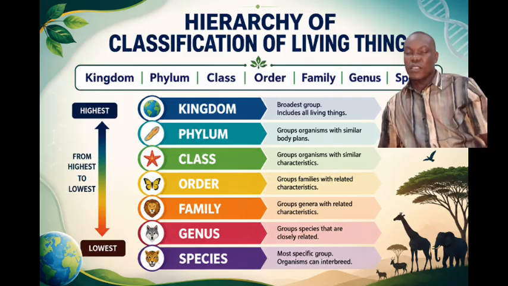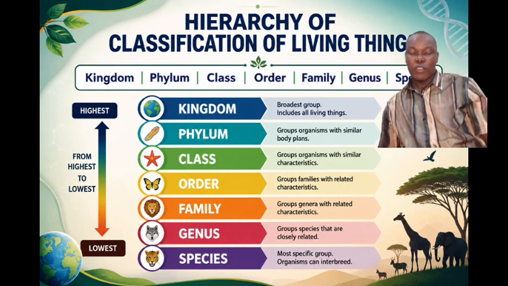And we have 7 levels into which organisms are grouped. The first level is called kingdom. The second level is called phylum. The third level is called class. The fourth level is called order. The fifth is called family. The sixth is called genus. Then the seventh is called species. So these are the 7 levels into which organisms are classified.